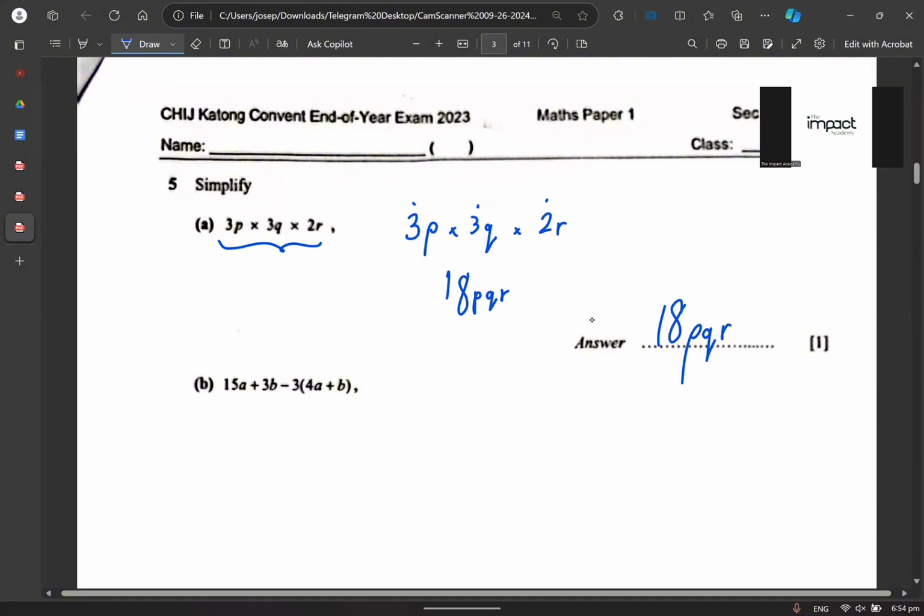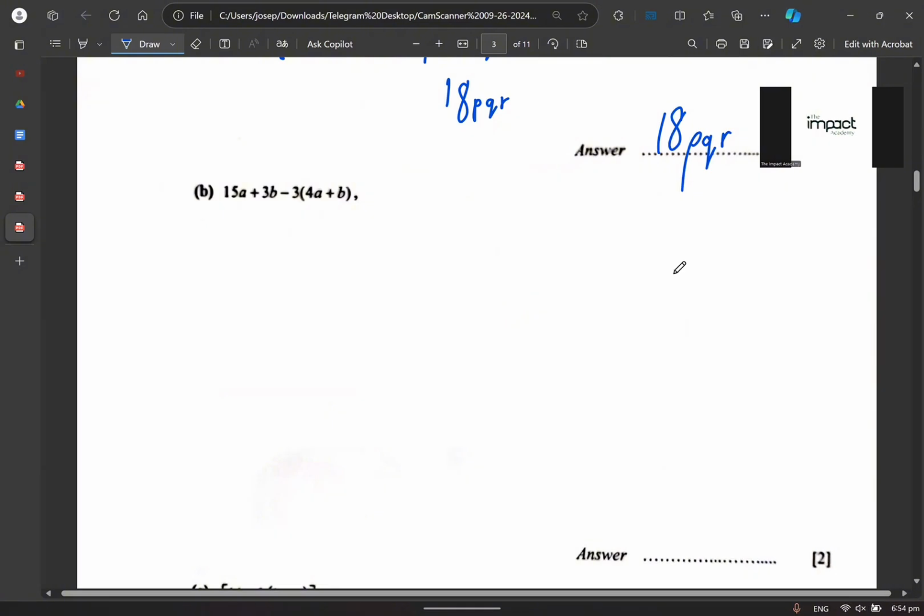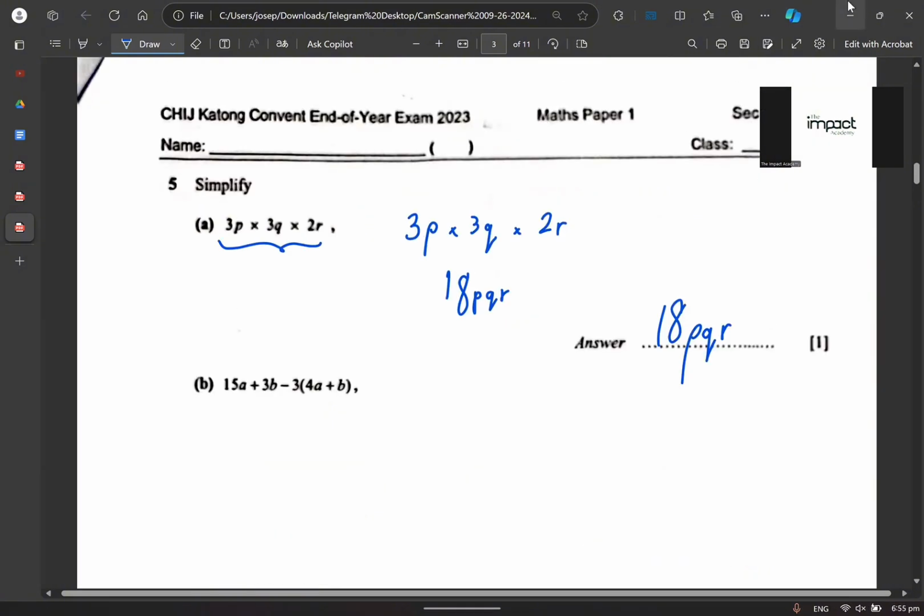So that's how you would do a question like this. You multiply numbers with numbers first, that's when you can combine them. You want to make sure the numbers are all multiplied first, and after that, the letters. All right, then we can move on to the second part.